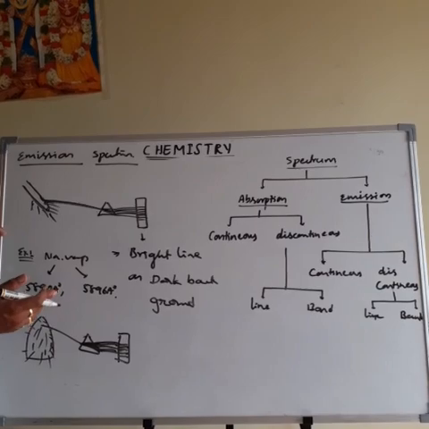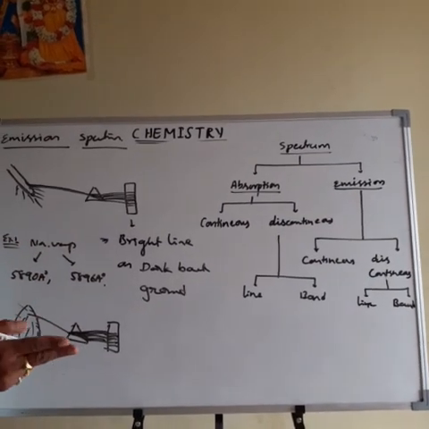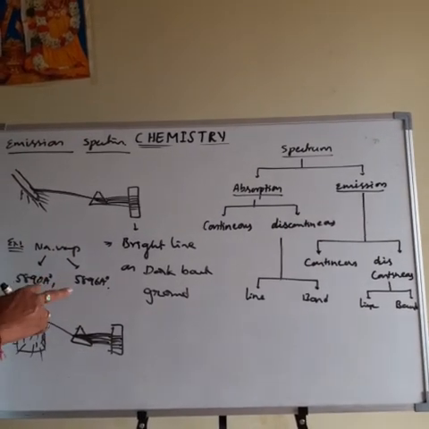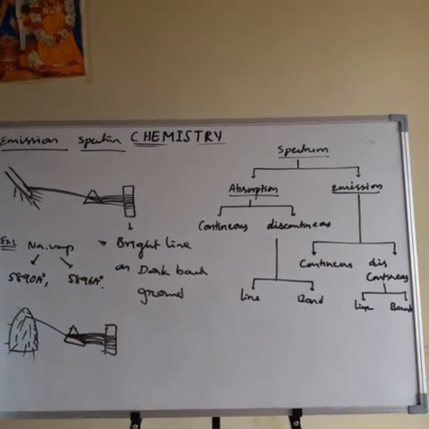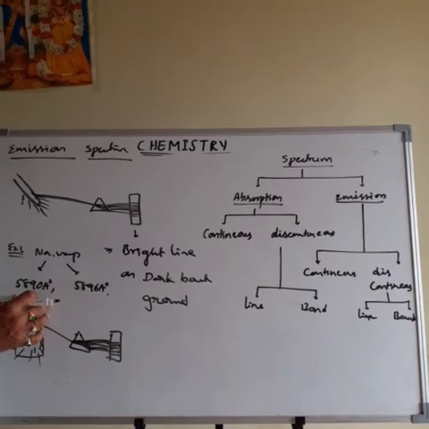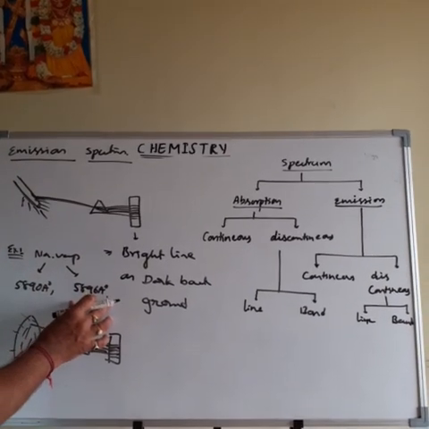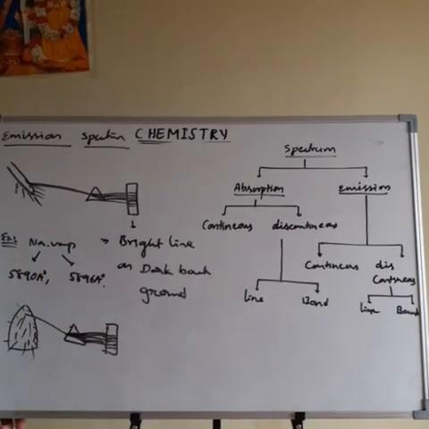This is the example. Sodium vapors give two emission and two absorption spectrum lines. Both are obtained at 5890 angstrom and 5896 angstrom. One is at 5890 angstrom, another one is at 5896 angstrom. This is about the emission spectrum.